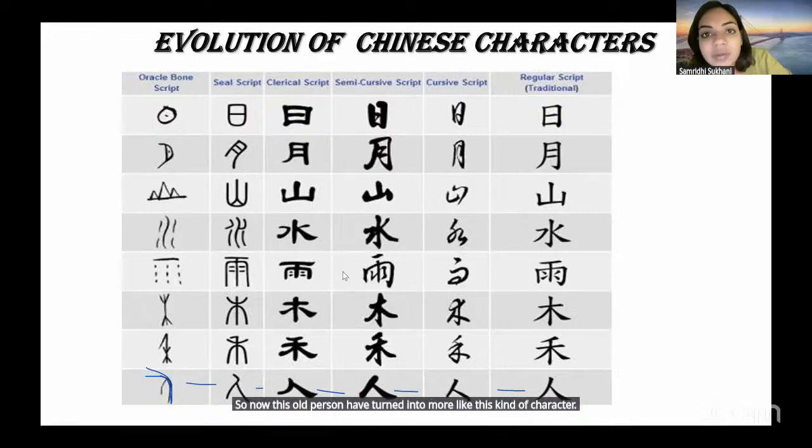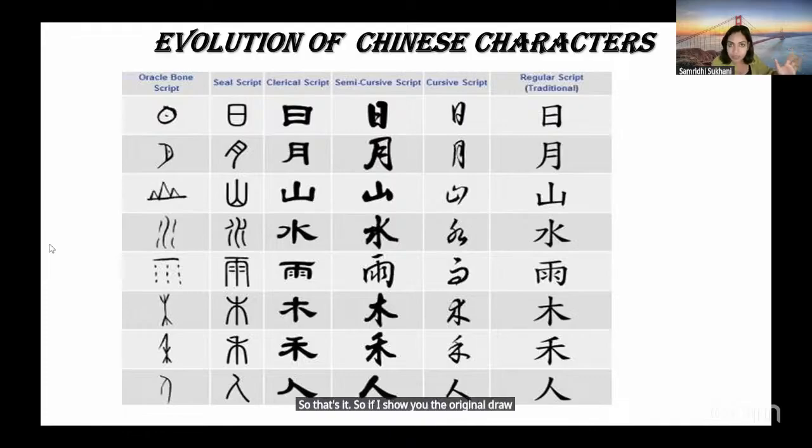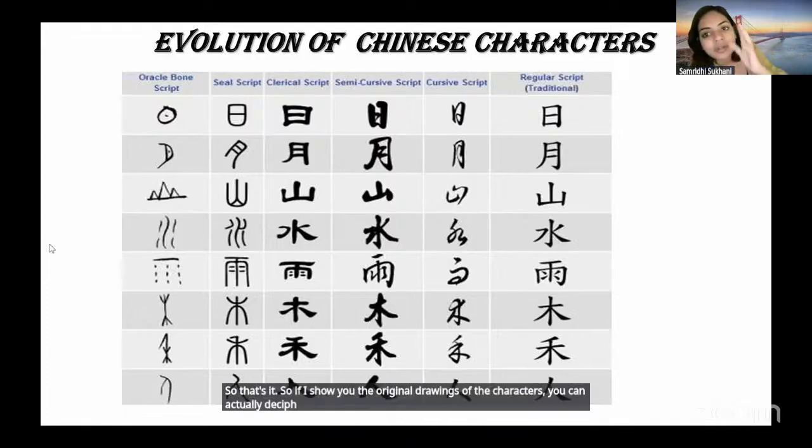This character is a character for person, which somebody said already. Run. Yeah. So this is like the smiley face, and this is like the foot, feet. So yeah, this is the character for a person. So that's it. If I show you the original drawings of the characters, you can actually decipher the modern day way of writing characters.